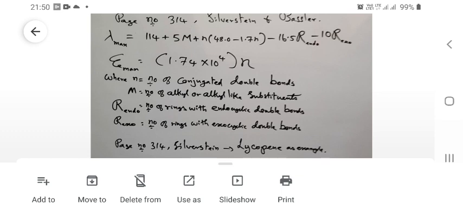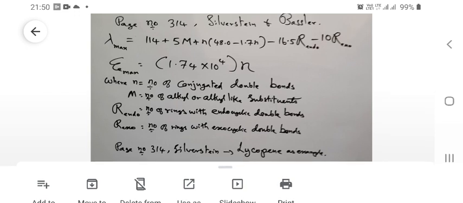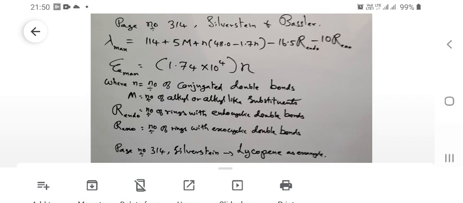And capital M stands for the number of alkyl or alkyl-like substituents. The polyene system may be a straight chain compound or a branched compound, or it may be a cyclic system also. In such cases, capital M stands for the number of alkyl or alkyl-like substituents. You should count them by cutting with the help of dotted lines, just as we did in the case of wavelength of absorption for the diene chromophore using the Woodward-Fieser rule. And R endo